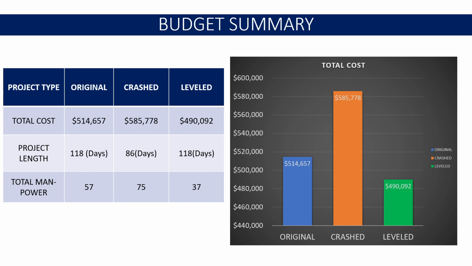This resource leveling enables us to stay on schedule, helps us to save some money by reducing hiring and firing, and increases the availability of resources on time. So, the leveled version of the project can be completed with a 490,092 budget in 118 days with 37 manpower.